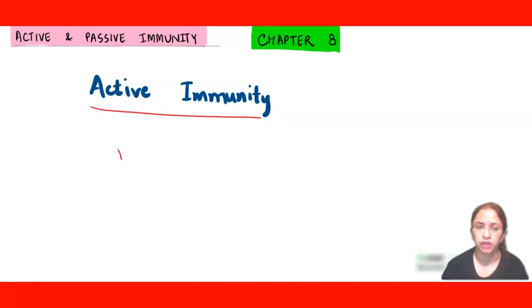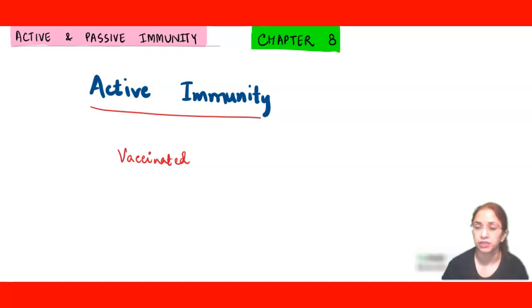Now whenever we are vaccinated, this also comes under active immunity, because in vaccination a mild form of the antigen is inoculated, inserted in your body. This again evokes the immune system and it leads to antibody preparation.